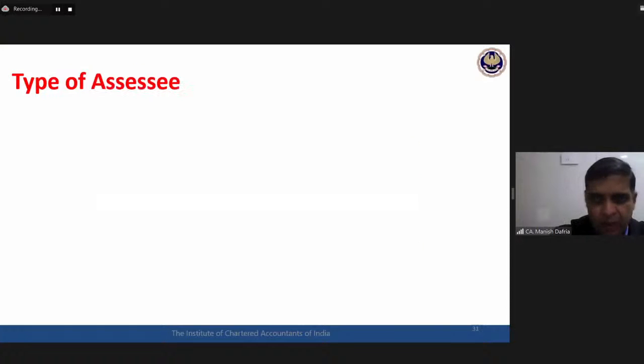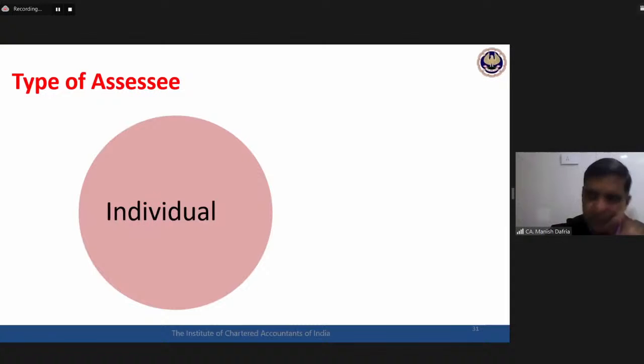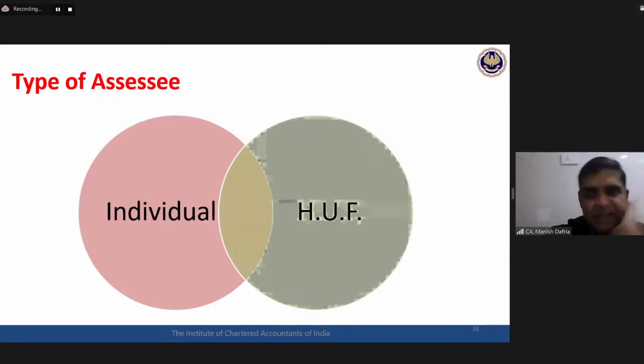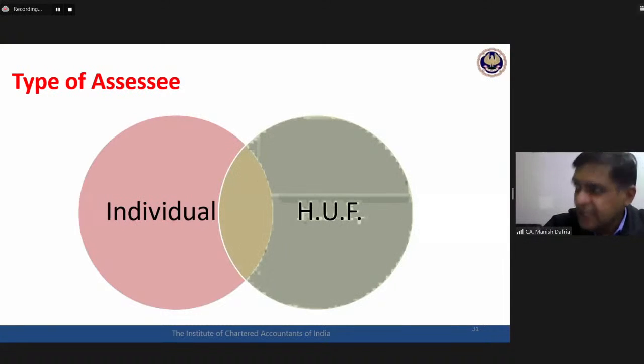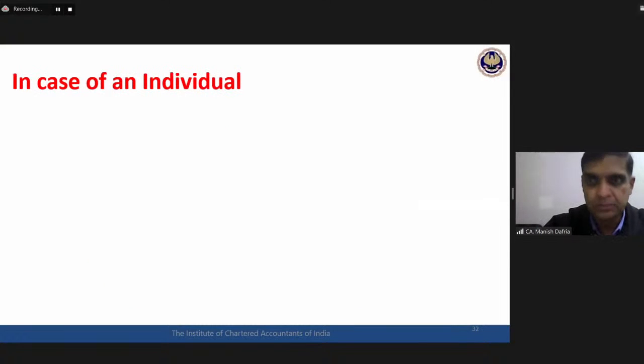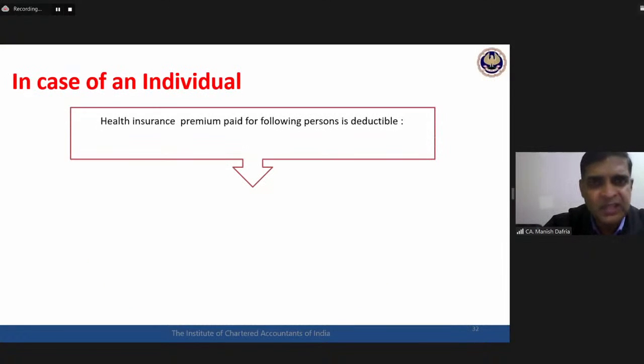Now who are the assessees? Who is eligible? Individual can claim 80D, HUF can claim 80D. 80C also, individual and HUF both. Now 80D also, individual and HUF both can claim. In the case of an individual, now let's focus on the individual. What all are the modes through which an individual can claim deduction under 80D?